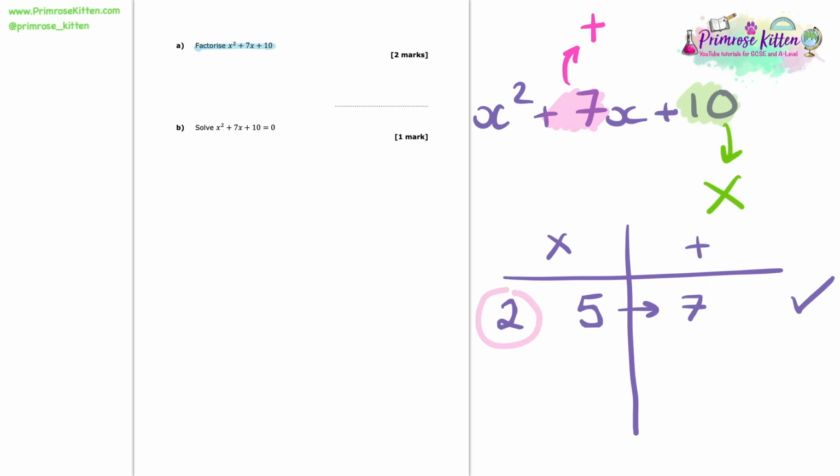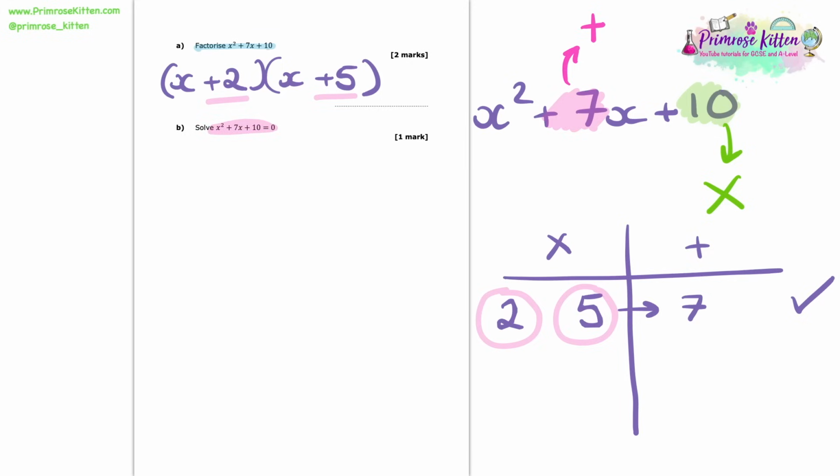So now, like I said, this is a double brackets question because there's nothing that goes into x squared, 7x and 10. So we're going to write our double brackets. We're going to write x plus 2 because we found 2 as one of our numbers, and then x plus 5, again because that's our other number that we found. And that is it, factorised.